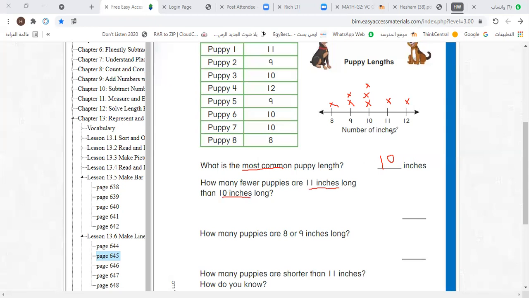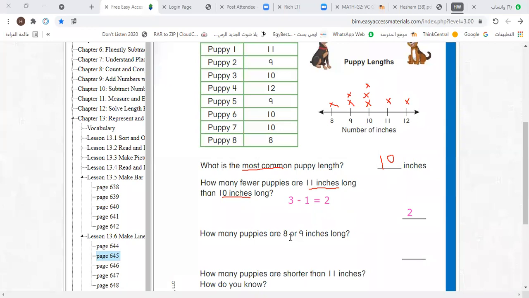How many puppies are 11 inches? 3 minus 1. Yes, 3 minus 1, not 11 minus 3. Yes, 3 minus 1 equals 2. That's right. Very good. Thank you. Bye. Now we can answer the next question.